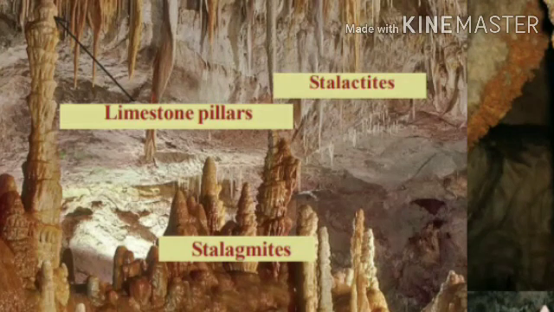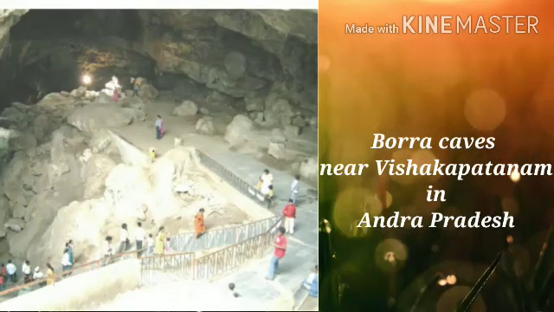Limestone caves are formed by the solution of limestone in underground water. What are limestone caves? Limestone caves are formed by the solution of limestone in underground water. Example, the Bora caves near Visakhapatnam in Andhra Pradesh.